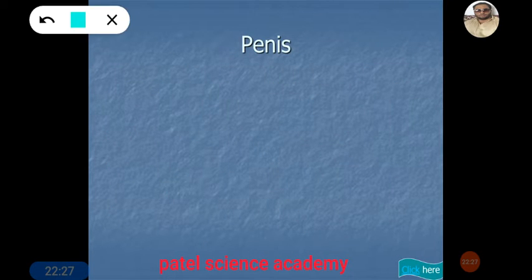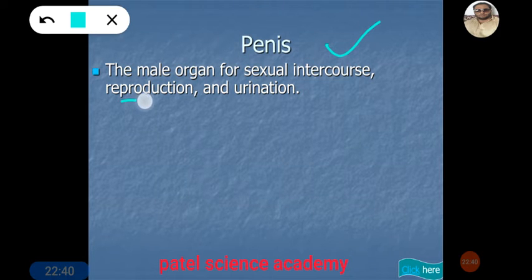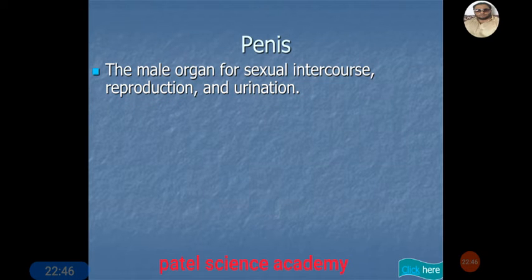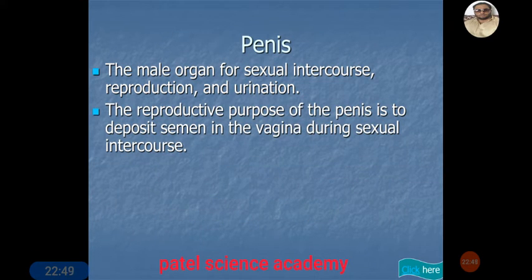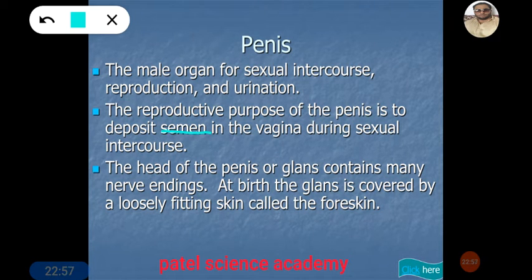Then the most important part of the male reproductive system is called the penis, and some characteristics about this penis. It is the male reproductive organ for sexual intercourse, for reproduction, and for the excretory system, urination. The reproductive purpose of this penis is to deposit semen, the liquid, in the vagina. This is the most important function of the penis. It releases the semen into the vagina during sexual intercourse.